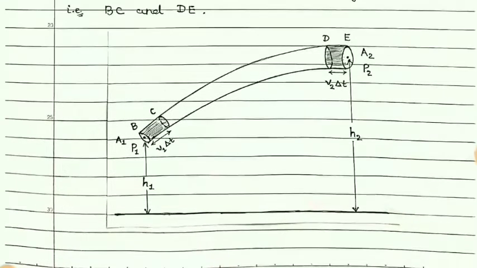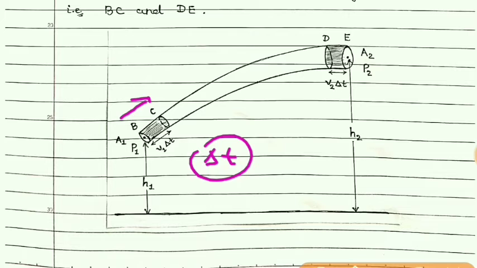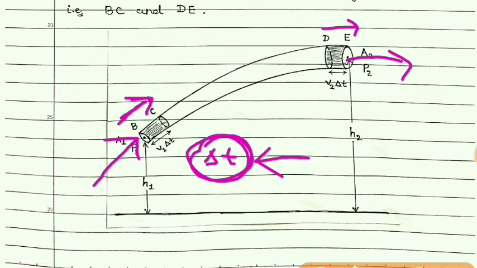Now here in time interval delta t, the fluid moves from B to C. The amount of fluid which is moving from B to C in this time interval is equal to the fluid moving from D to E in the same time interval. Whatever the fluid is entering, the same fluid must exit in equal time.